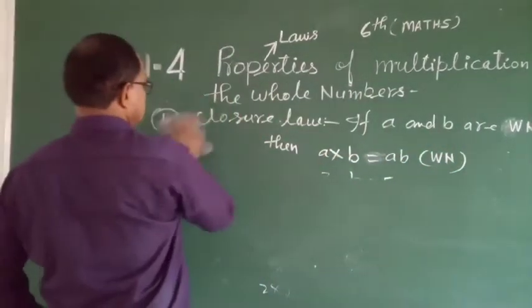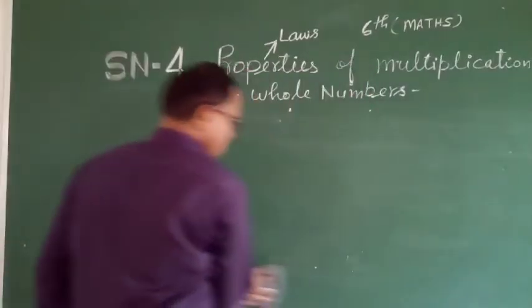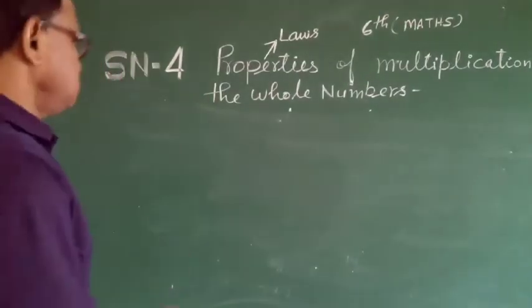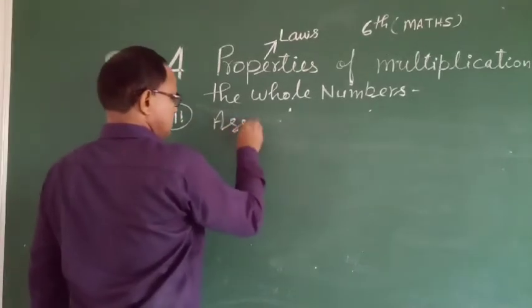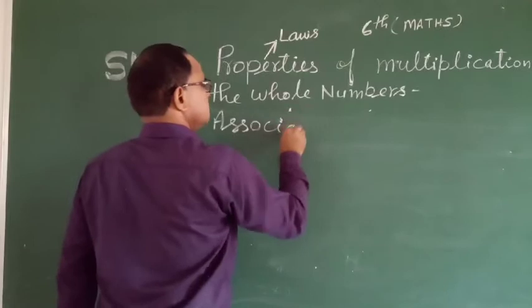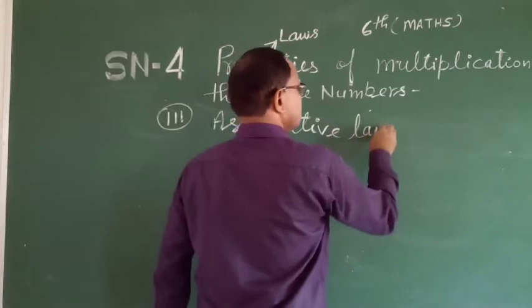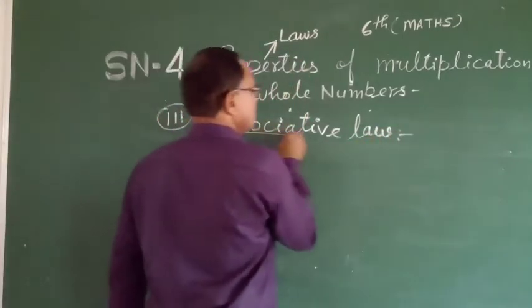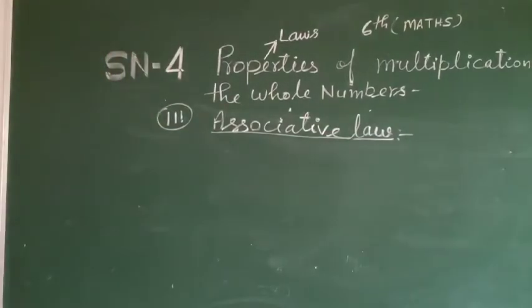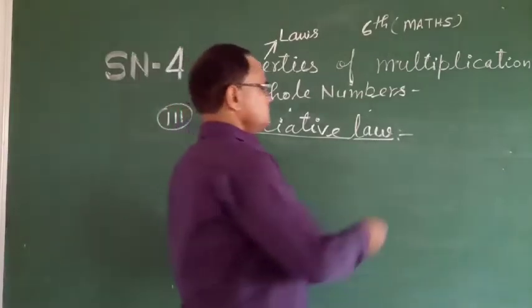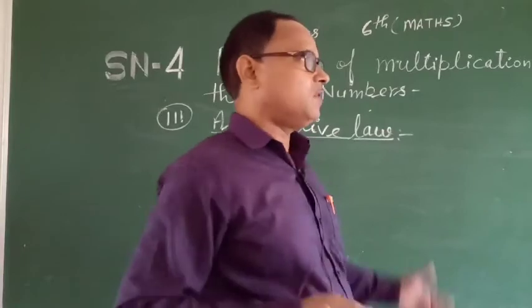After this, the third law is associative law. In this case, 3 whole numbers are compulsory.